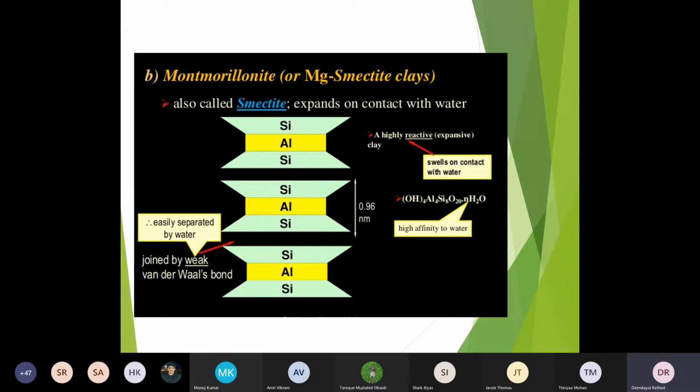Okay, and they may ask, can you define the structure of Montmorillonite? You should say that these alumina sheets are sandwiched between the two silica sheets, and again it is bonded with hydrogen bond. You can say a weaker bond with the water. Okay, so this is the structure.